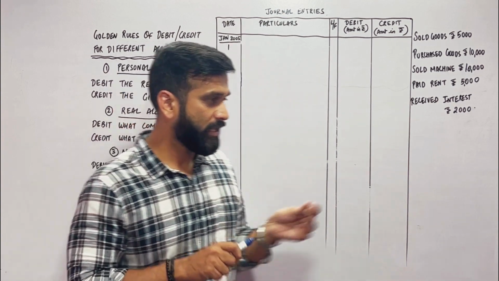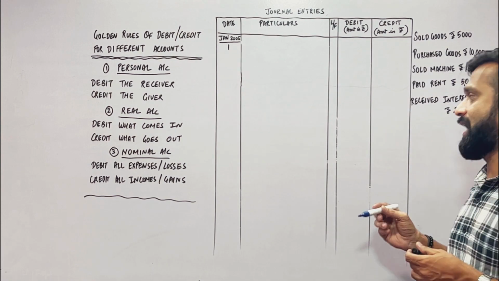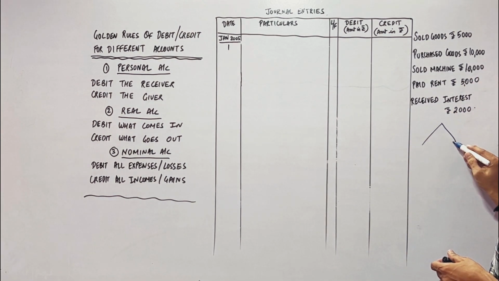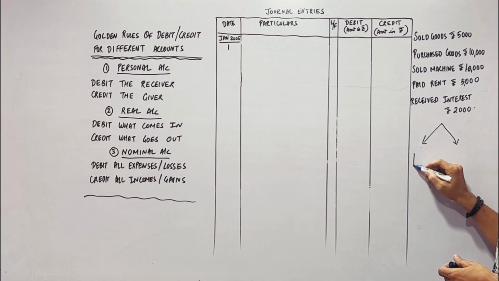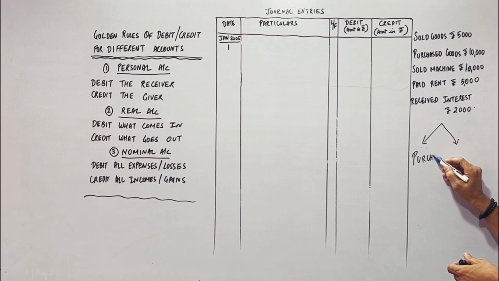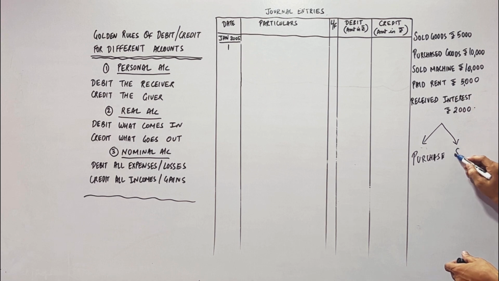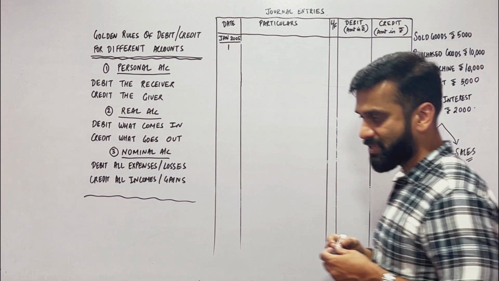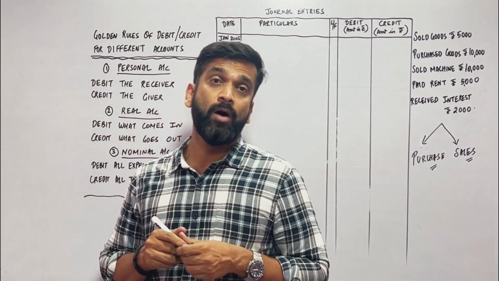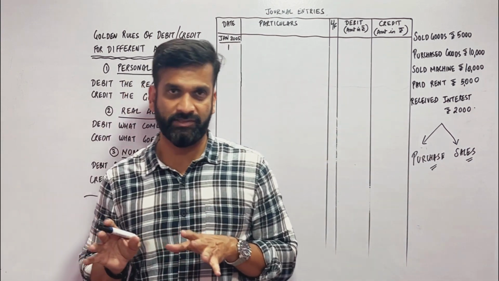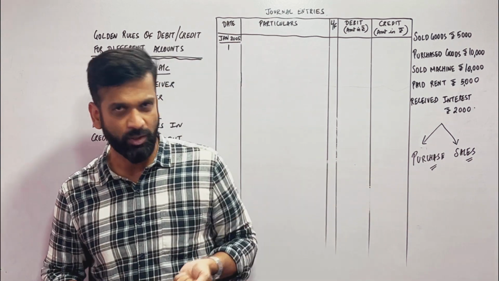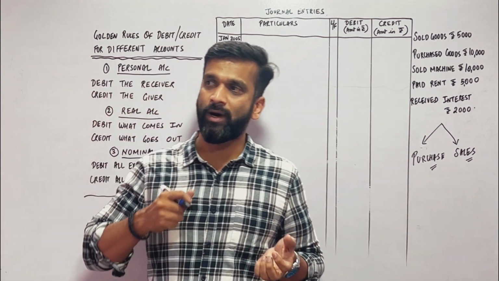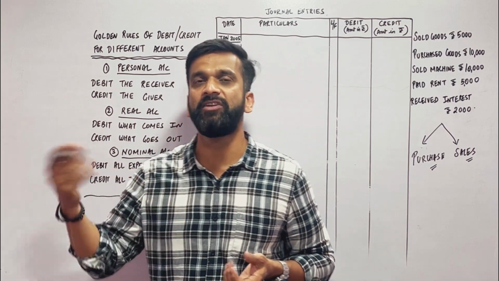In accountancy, you have to understand that there are two major things. One is purchasing and the other is selling. Purchase and sales are the two most important activities. You are purchasing the raw material or the goods, and you are selling the goods. You are selling the finished products.